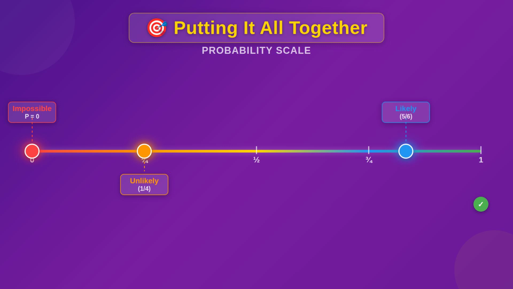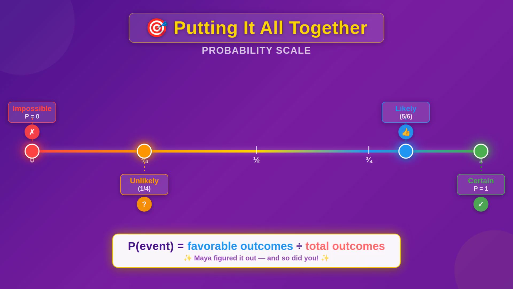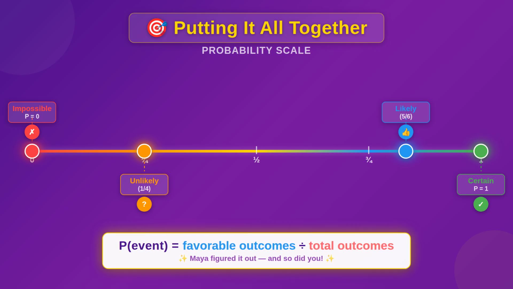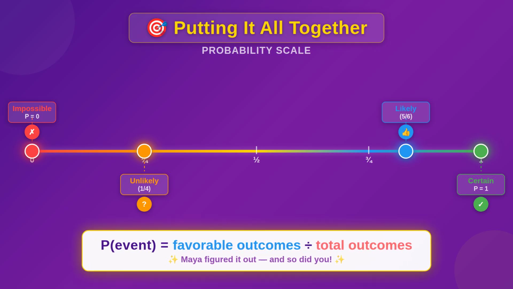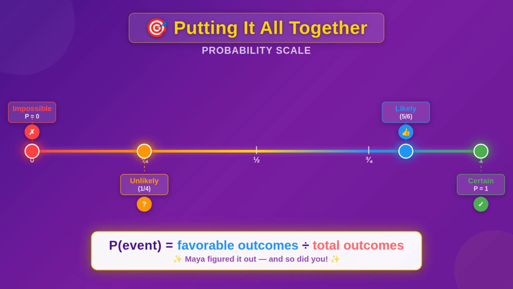Let's bring it all together. The probability scale runs from 0 to 1. An impossible event has a probability of exactly 0. It cannot happen. An unlikely event has a probability close to 0, like 1/4 or 1/6. A likely event has a probability close to 1, like 5/6. And a certain event has a probability of exactly 1.